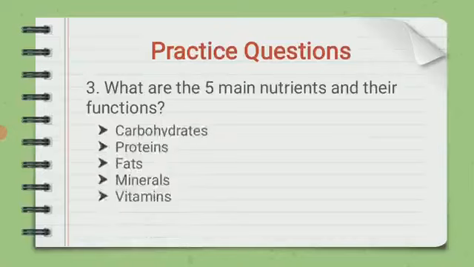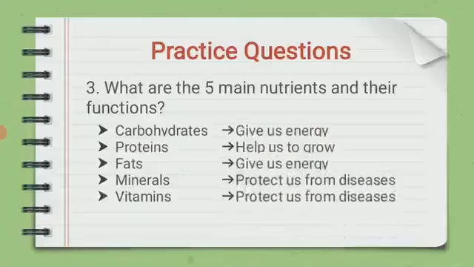The functions of the nutrients are: carbohydrates give us energy, proteins help us to grow, fats give us energy, minerals protect us from diseases. Similarly, vitamins protect us from diseases.